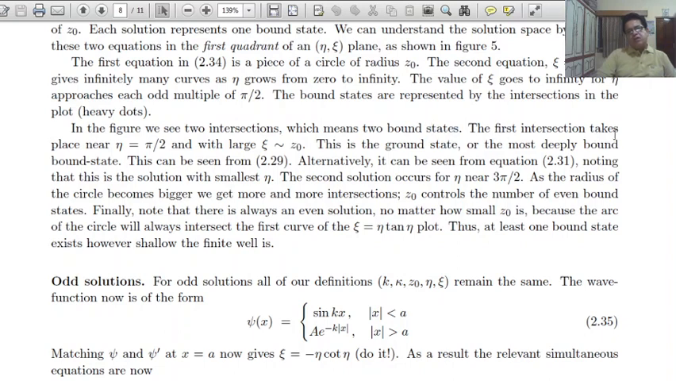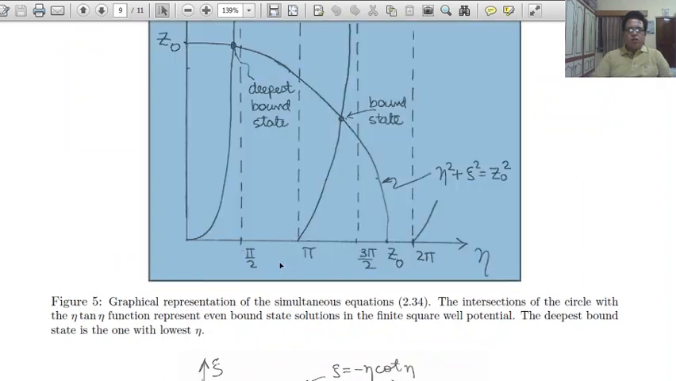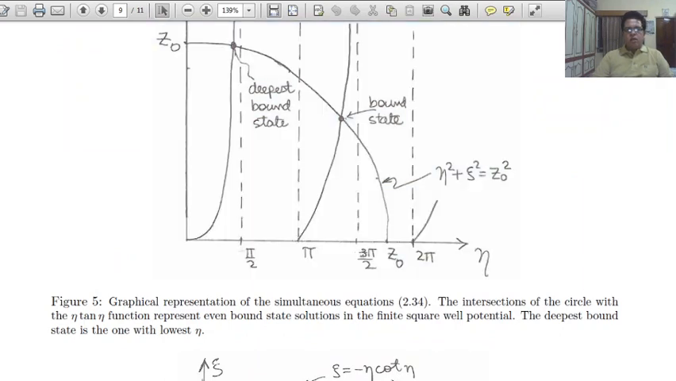The first intersection takes place near eta equal to pi by 2 and xi approximately equal to 0. This is the ground state, the most deeply bound state. This can be seen from equation 2.29. Alternatively, it can be seen from 2.31, noting that this is the solution with the smallest eta. The second solution occurs for eta near 3 pi by 2. You can easily see the first is near pi by 2 and the second is near 3 pi by 2.